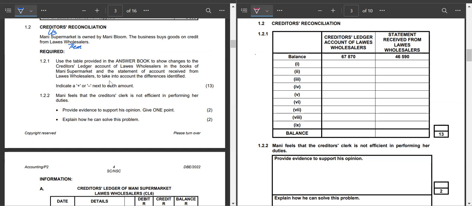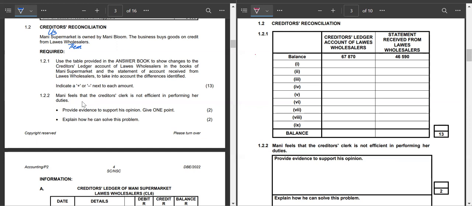Very important. When the examiner gives us such instructions, we need to follow these instructions, that for any change, we need to indicate with a plus or a minus to show either we are adding the amount or we are subtracting a particular amount. All right, so let us therefore go.